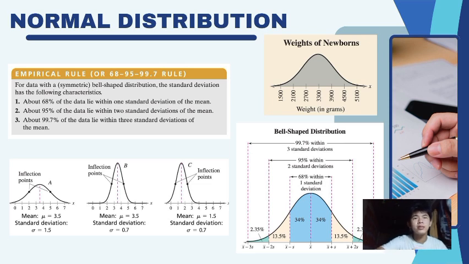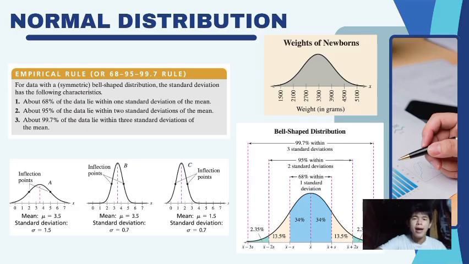So observe these pictures here that I have provided. They are weights of newborns that are considered a normal distribution since they show the normal curve or the bell-shaped curve. So for the mean, the inflection points are identified where the curve escalates or where it shifts.